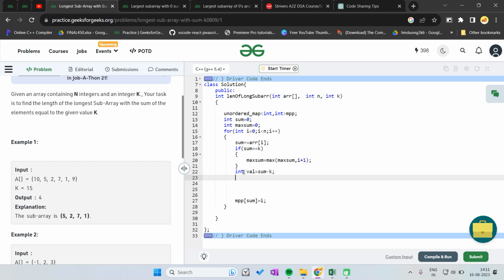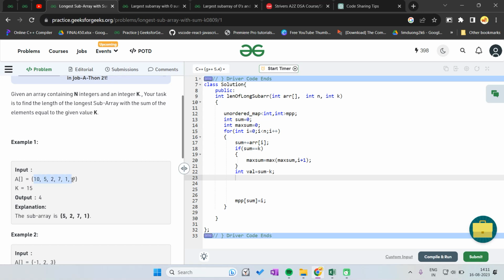we can say that val is equal to sum minus k. So what is sum minus k? The sum here till now is 24, and sum minus k is 24 minus 15, which is 9. So I'm saying that if there is a 9 present till here.